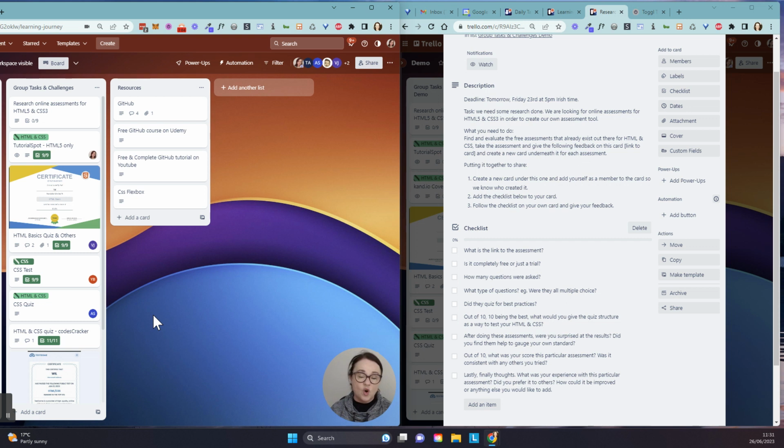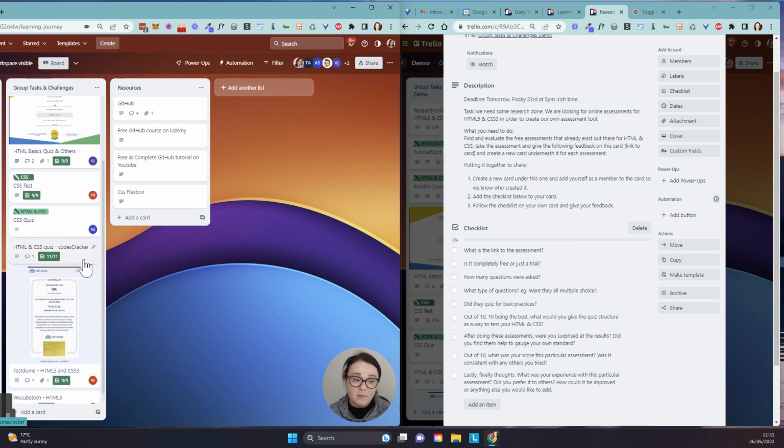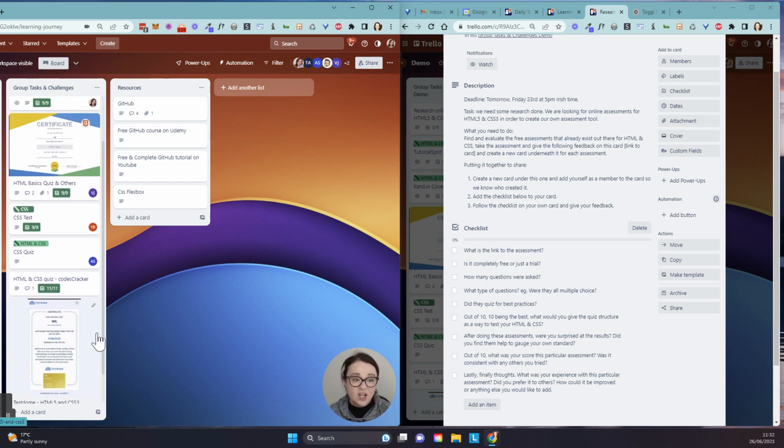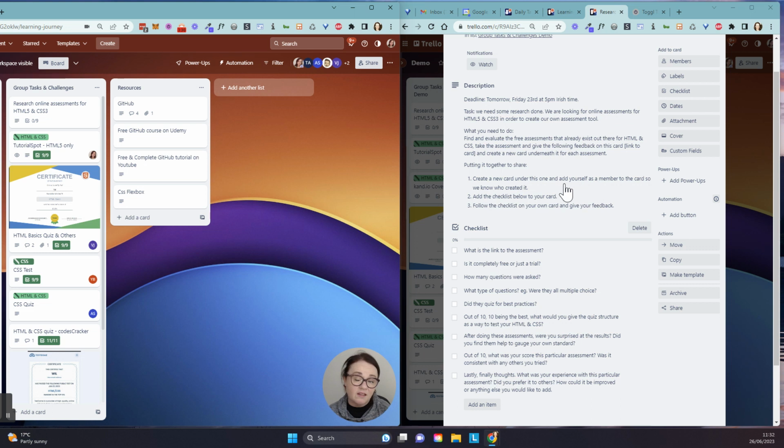A checklist then is normally, now I mean, we can use these for whatever we like, but this is how it's normally done. A checklist then should be, have I done everything? Is everything checked off the list to mark this as complete? Now, what I had asked is people would add themselves as a member, and a few people didn't. So that means then I have no idea who created these other cards. So that is something for that person to look into and say, okay, I missed this little bit here.